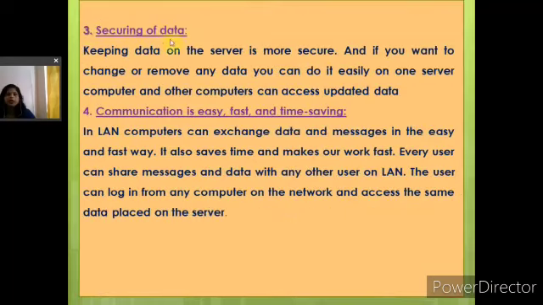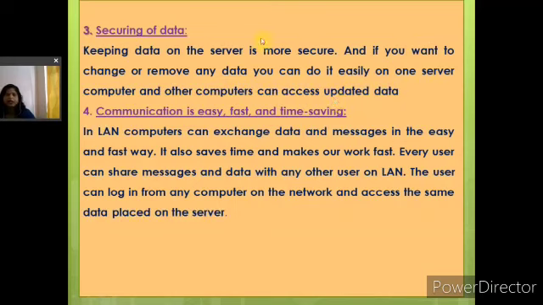Next is securing of data. Keeping data on the server is more secure, and if you want to change or remove any data, you can do it easily on one server computer, and the other computers can access the updated data.